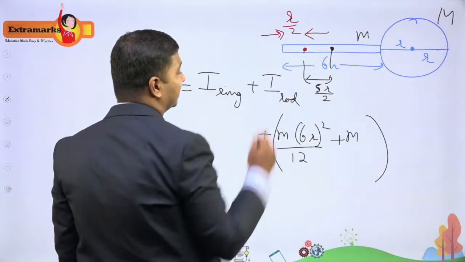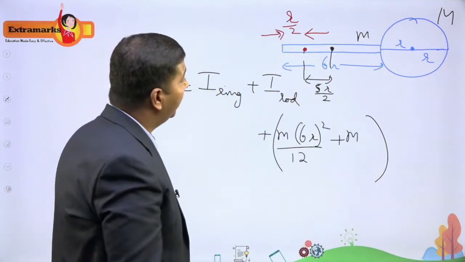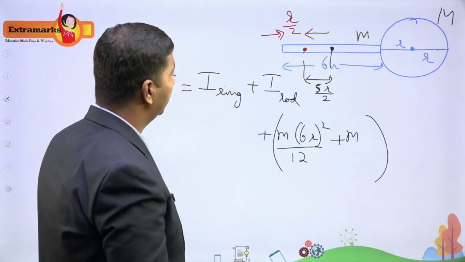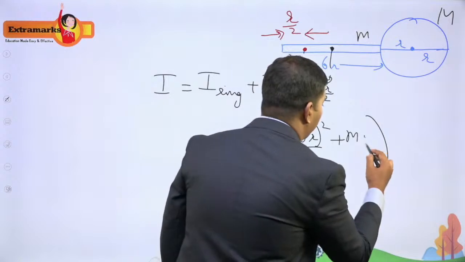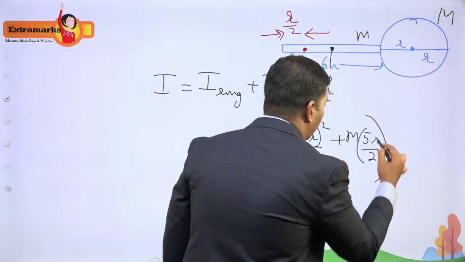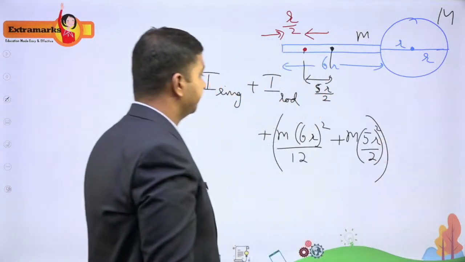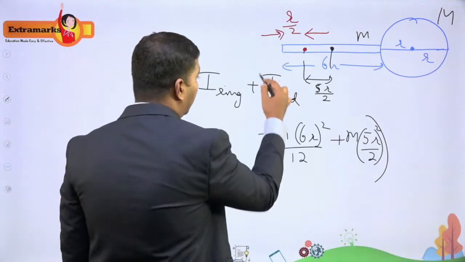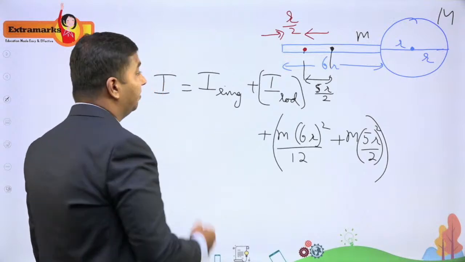Now this distance whole square I have to do, right? So (5r/2) the whole square. Yes, so 3r, right, it is right. So (5r/2) the whole square. Okay, (5r/2) the whole square. This is what I have to do. So I got it for the rod now. I have written it for the rod. Now let me write it for the ring.